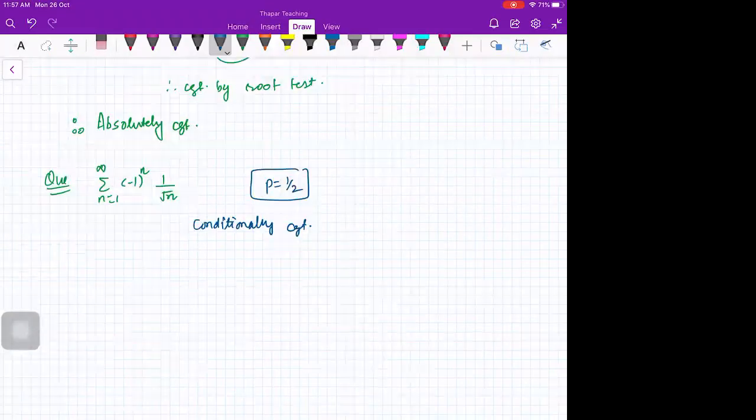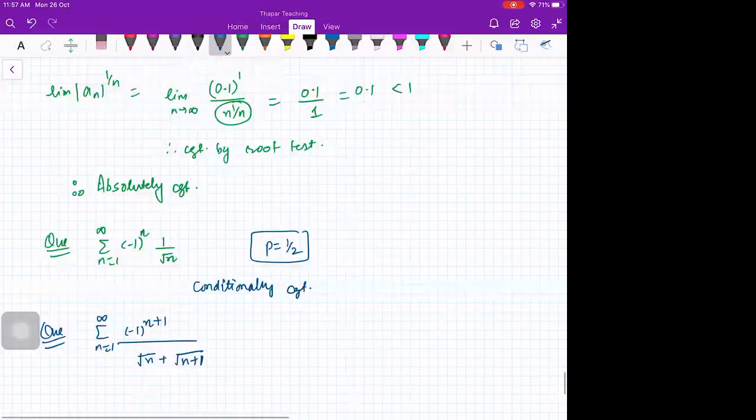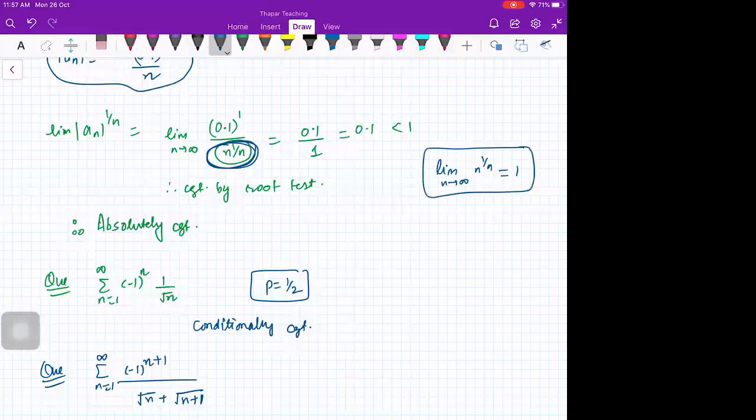Let me write one last one first. We will have to do the root test, sorry beta. Minus 1 to the power n plus 1 upon root n plus 1. n raised to power 1 by n, in place of which you wrote 1, you put infinity and saw infinity to the power 0 equals 1. No, beta, we already have this result, the limit of n raised to power 1 by n, from sequences. I'm using this result, beta. Okay? Is that okay?